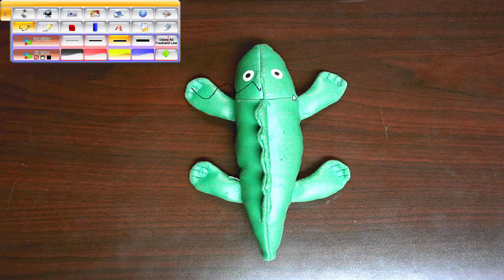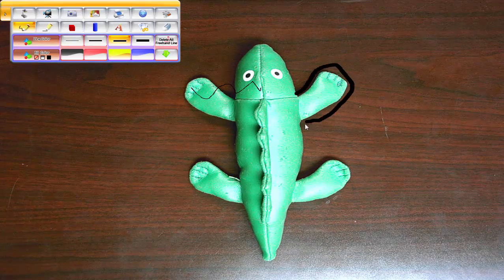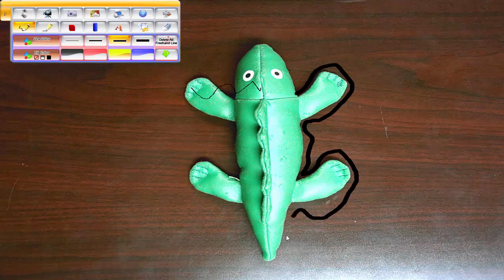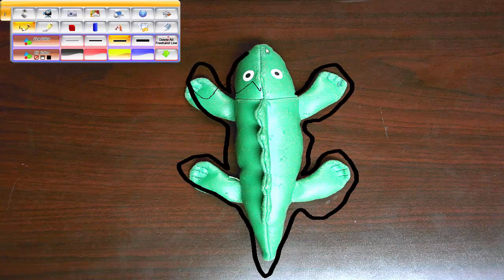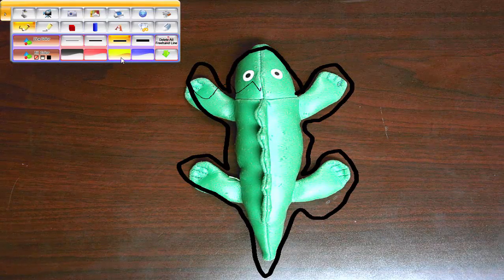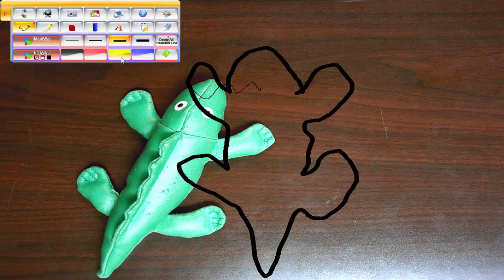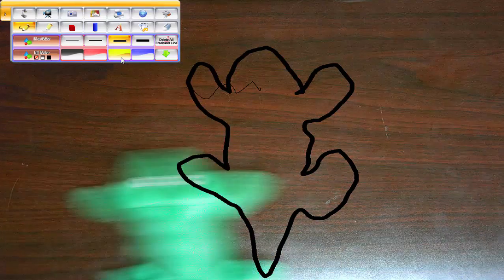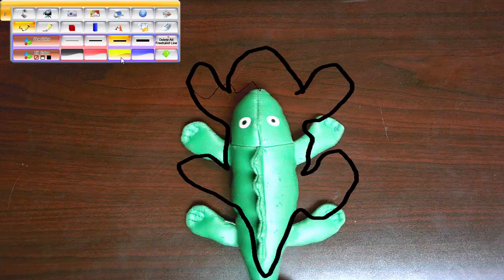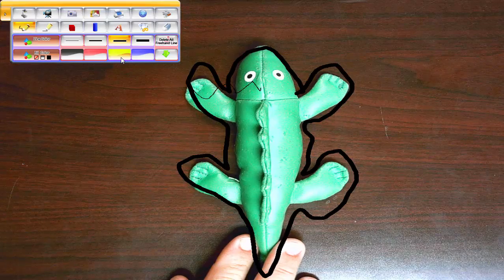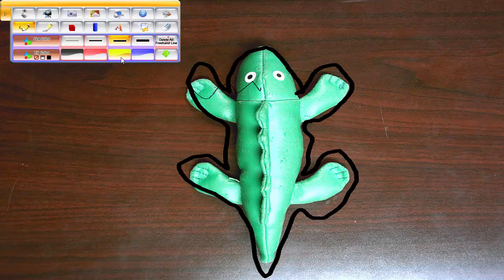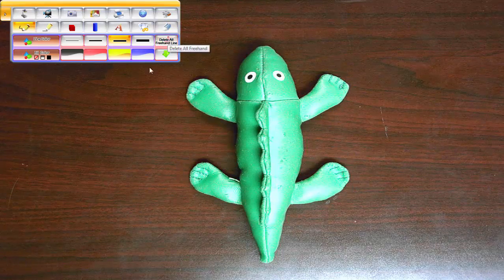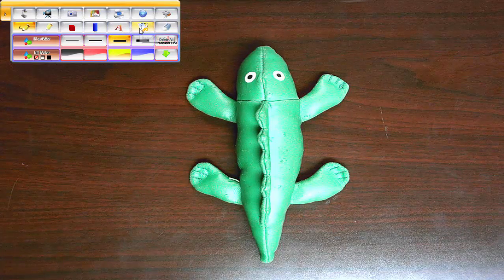If you're annotating, tracing, labeling, doing all that good stuff, just remember that you are dealing with a live video, I'm sorry, a live session on your document camera. So if I go under here and accidentally move this, look what happens. Oh, that's actually pretty cool. The annotations stay there, however, they do not follow. And they do not necessarily follow the object when you move it out. Okay, so just be aware of that.